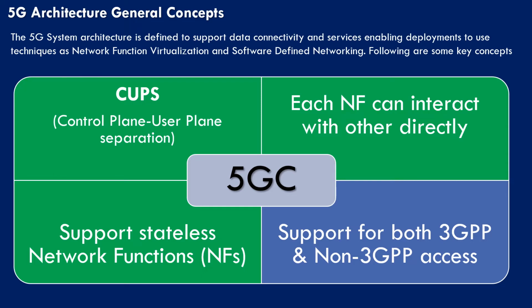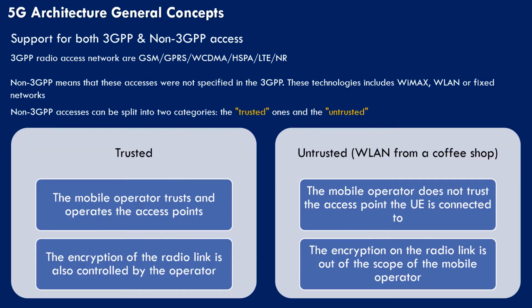Now let us discuss support for both 3GPP and non-3GPP access. 5GC supports radio access networks both defined by 3GPP and not specified by 3GPP. So 3GPP radio access networks are GSM, GPRS, WCDMA, HSPA, LTE, NR. All these are 3GPP radio access networks. But the networks which are not defined in 3GPP, or non-3GPP access networks, are like WiMAX, WLAN or fixed networks.